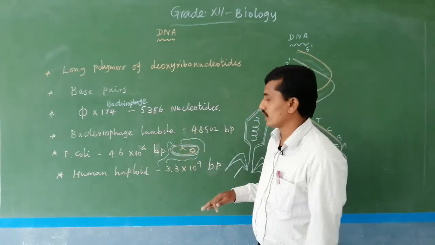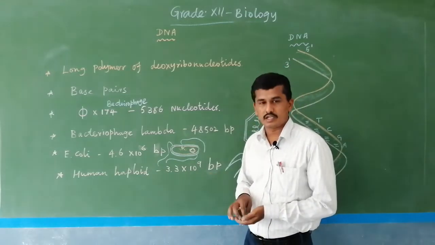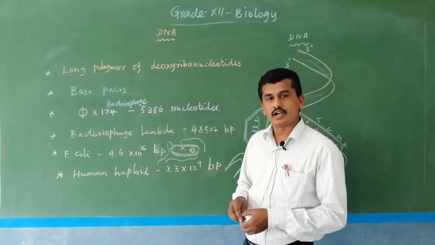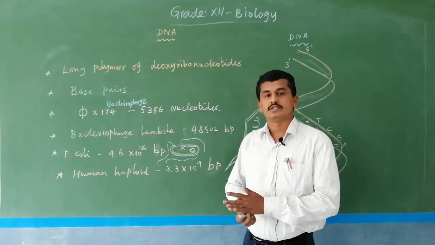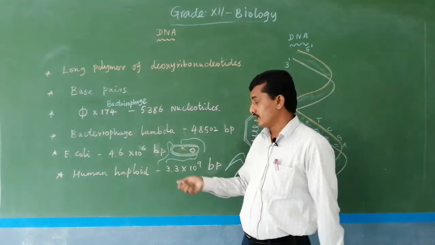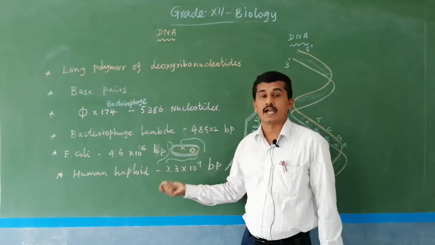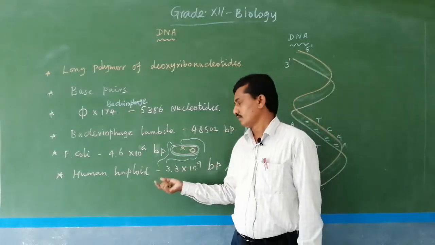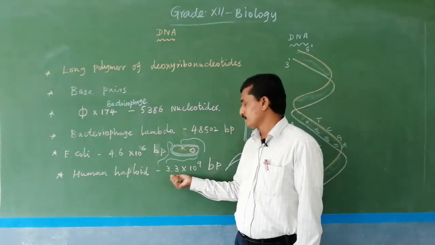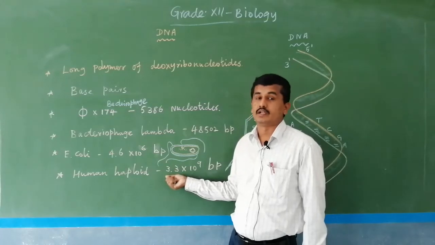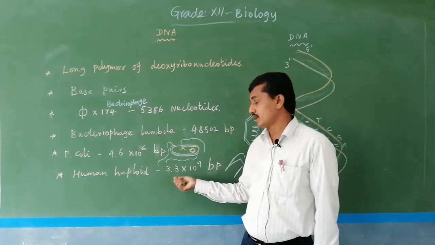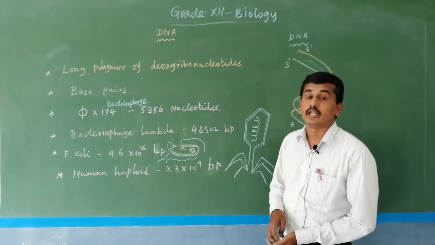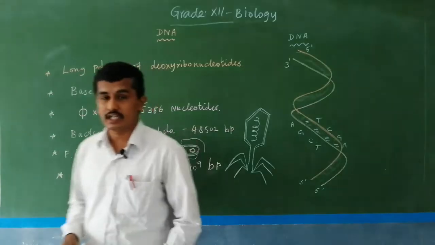Then humans normally contain 46 chromosomes, or 23 pairs. In diploid cells there are 46 chromosomes. In gametes, which are haploid, only 23 chromosomes are present. Our gamete cells are the male gamete and the female gamete, like spermatozoa and ovum. The male or female gamete contains the haploid content of human DNA, which is 3.3 x 10^9 base pairs.